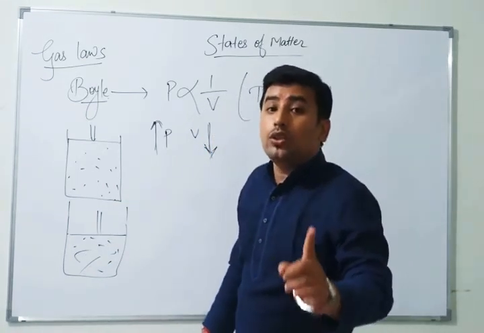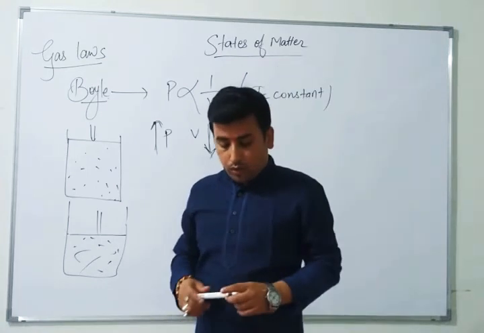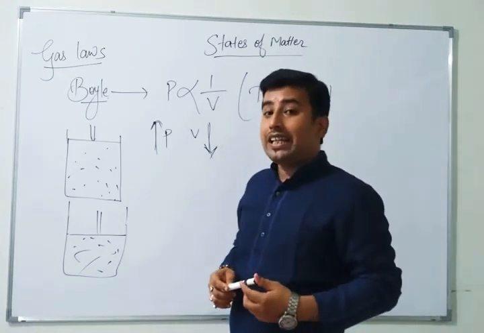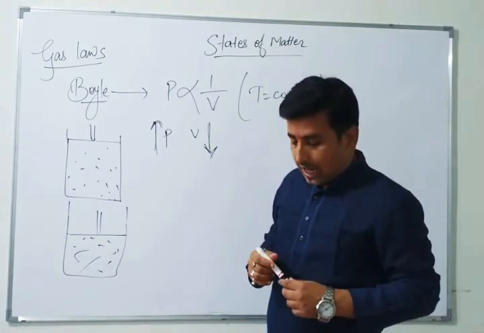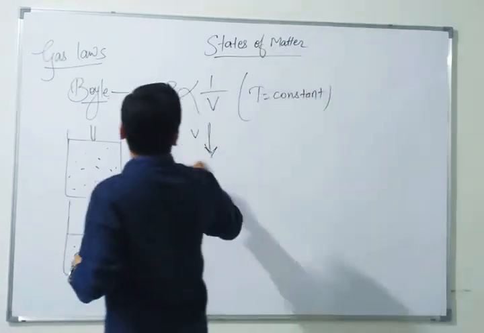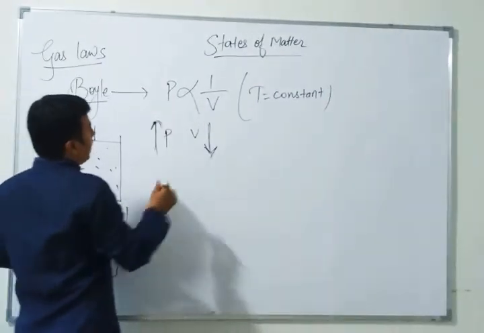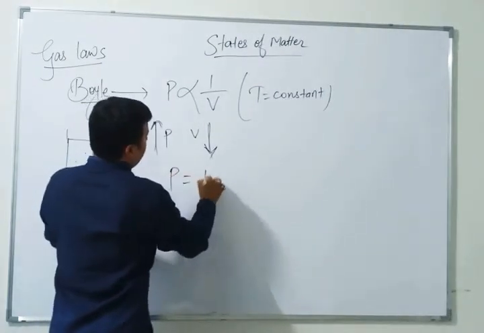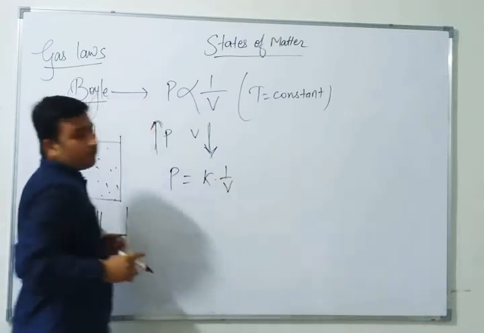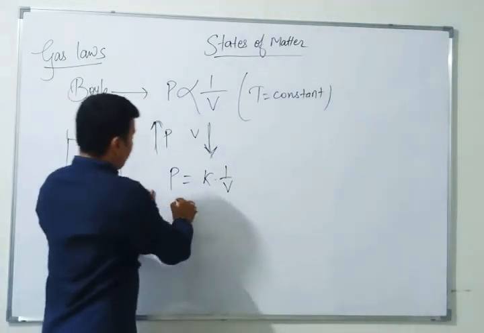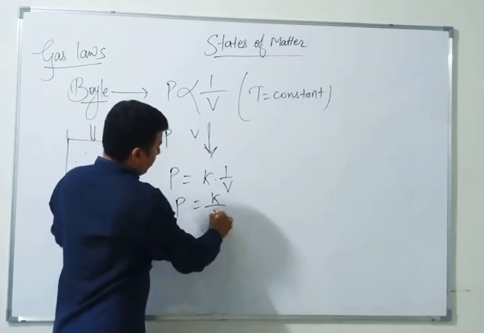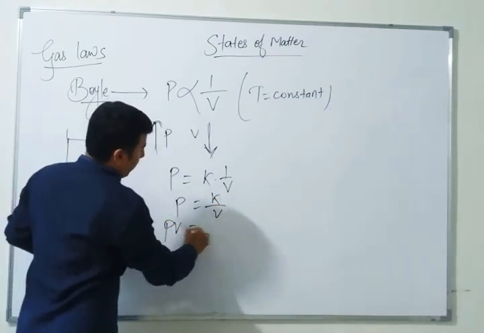So remember what Boyle said: pressure is inversely proportional to volume when temperature is constant. Remember this. When we remove the proportionality sign, we have to give some constant. P is equal to K into 1 by V. Can we give this or not? Definitely we can. So P is equal to K by V, or PV is equal to K.